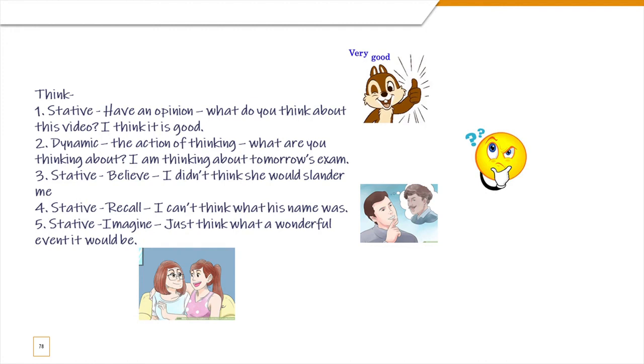Now stative is also the same as imagine. Like, just think what a wonderful event it would be. So you're trying to convince someone to attend an event that might be interesting. Or even, let's think about when friends talk about careers, you are trying to convince your friend to take a particular career. So why don't we think of having a career in science?